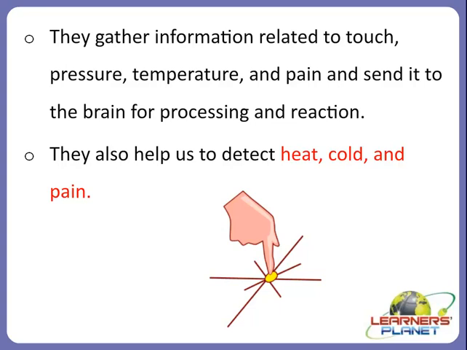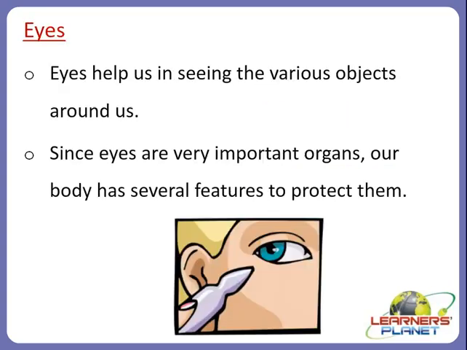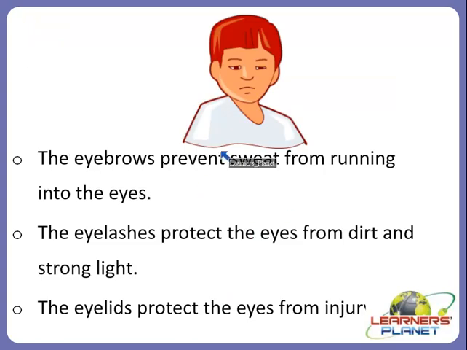Okay, now let's move on to another very important sense organ. Yes, the eyes. Eyes help us in seeing the various objects around us. Since eyes are very important organs, our body has several features to protect them. Let us see what special features are there to protect them. Yes, the eyebrows. Can you see here?